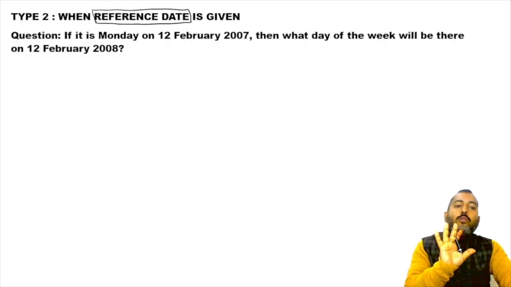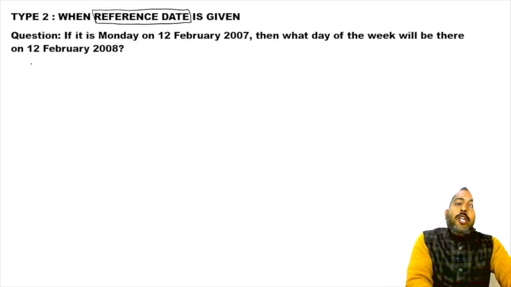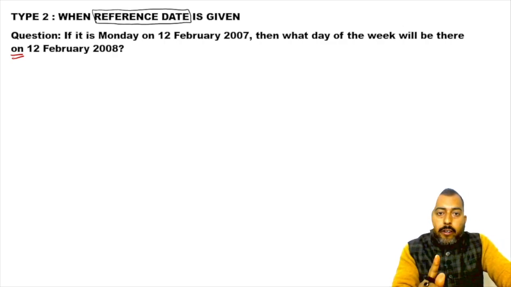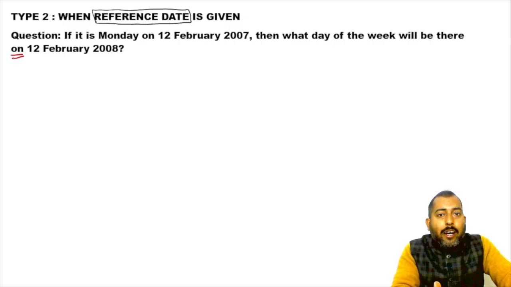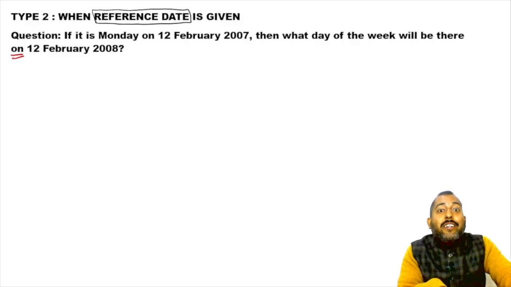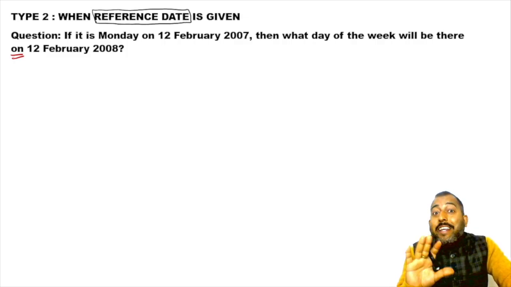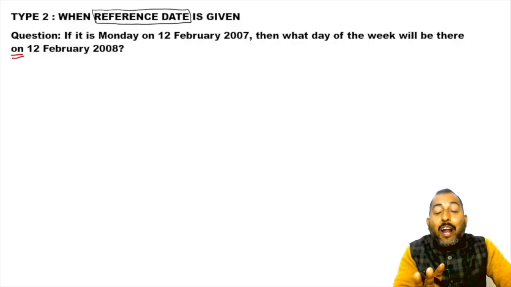So how to do this question simply, because with the dates we generally use on word. Remember, with the day we can use after, but with dates we generally use on. So if I want to ask your birthday, I'm gonna ask on which date your birthday falls. I will never ask after which date your birthday falls. Try to understand this.